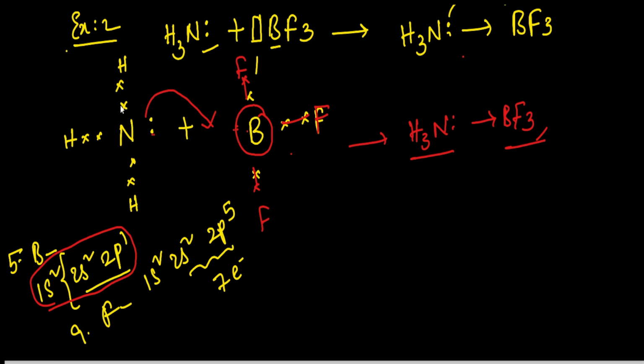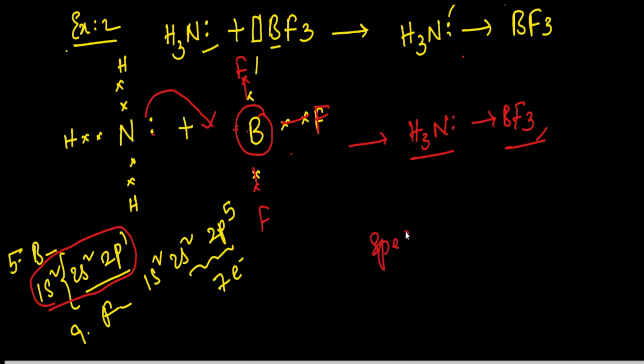Here in this case, the nitrogen will be getting octet configuration by 2, 4, 6, 8 electrons. In the same way, the boron also gets octet configuration by accepting this electron pair. So like this, the coordinate bond or dative bond is formed between the atoms which are having some electron deficient atoms or molecules, because in every case it is not possible.